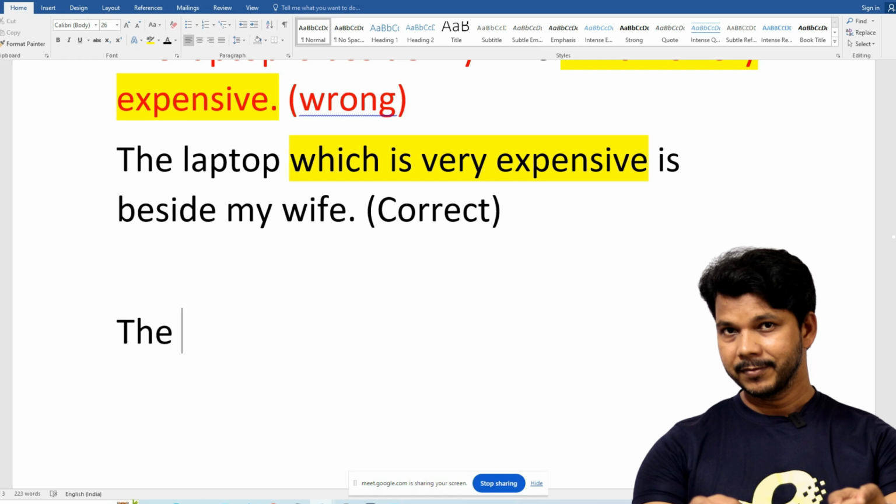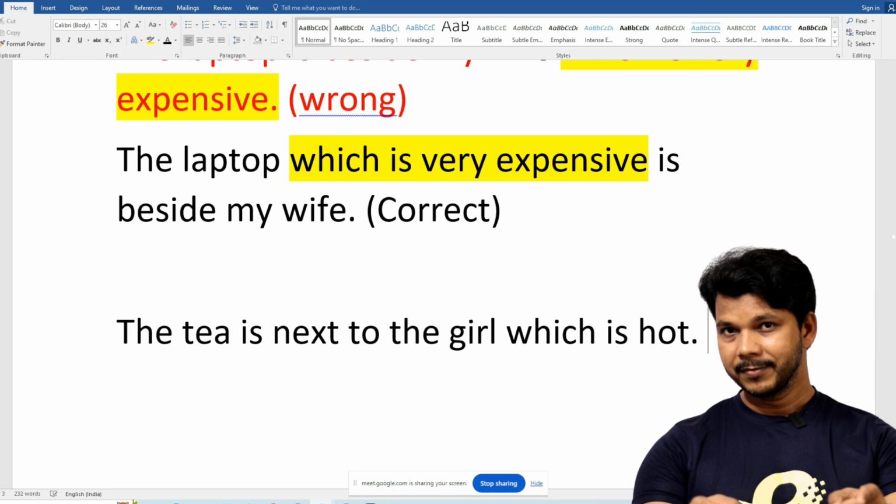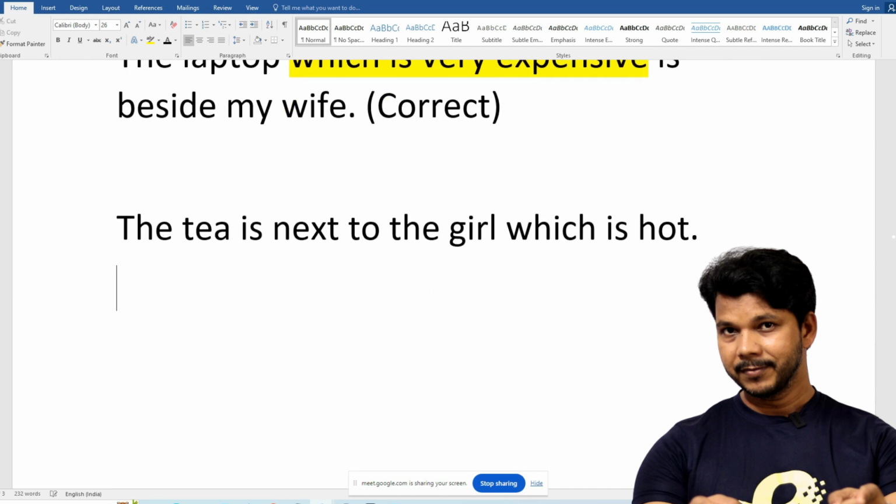Just a minute. I'm laughing because of this sentence: "The tea is next to the girl which is hot." So the tea which is hot is next to the girl. To say about girls, we can use who. Who is for girl. Replace which for girl? Yes.